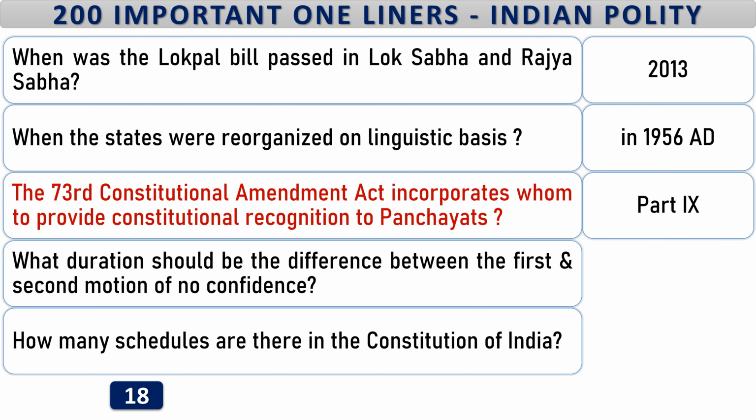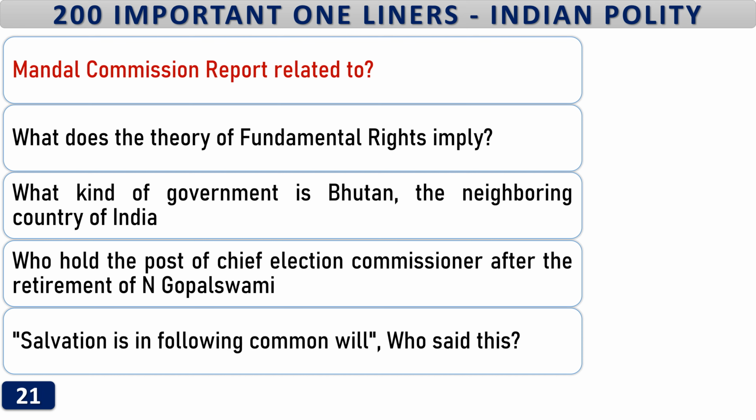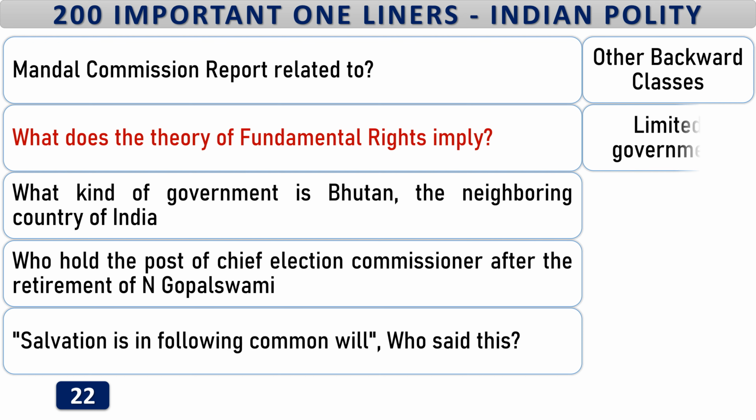Part 9. What duration should be the difference between the first and second motion of no confidence? 6 months. How many schedules are there in the Constitution of India? 12. Mandal Commission report related to other backward classes. What does the theory of fundamental rights imply? Limited government. What kind of government is Bhutan, the neighboring country of India?